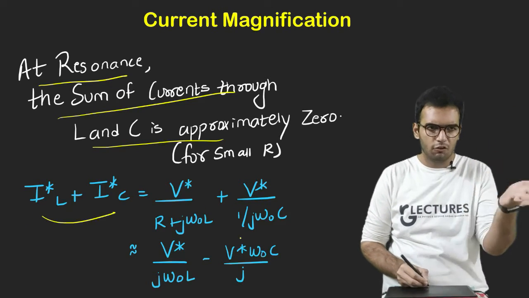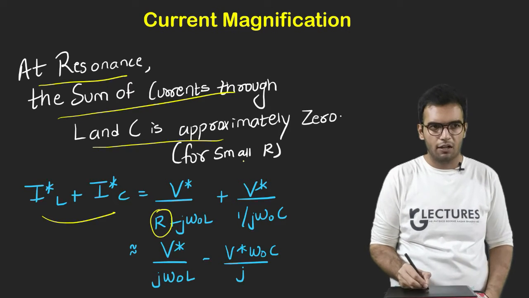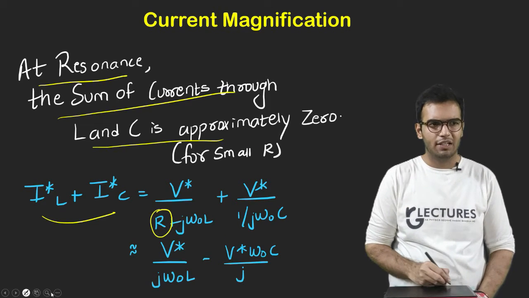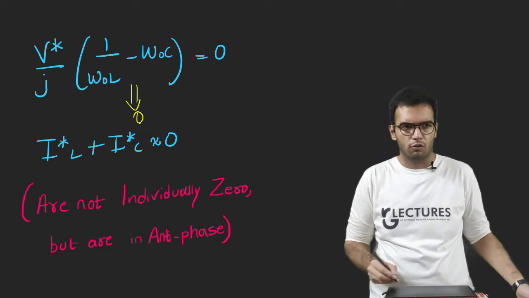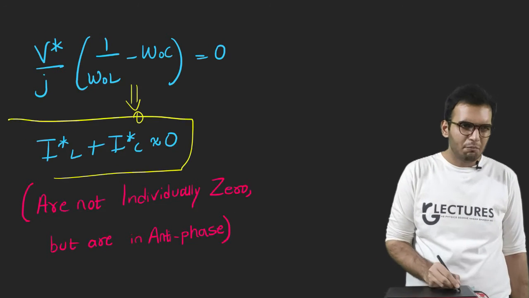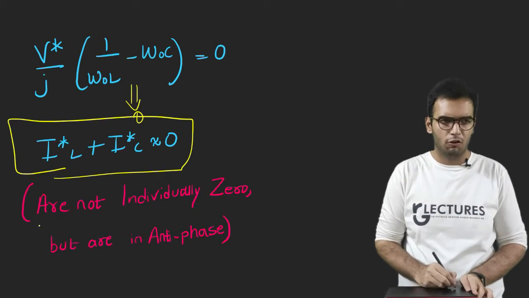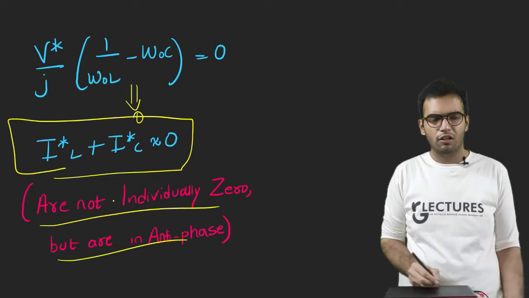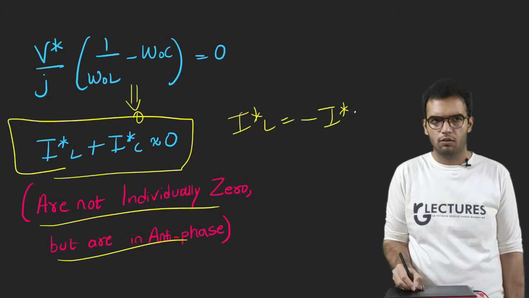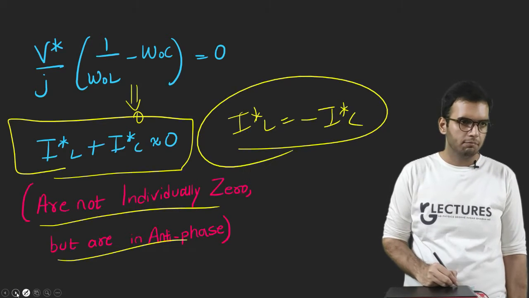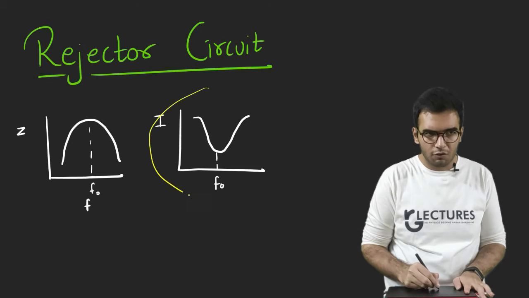Now we add these, and let us consider R to be 0. R is very small, so this will become 0. And finally, if I take this bracket, I know this term is already 0. So basically I will get a similar result as I got in the resonance case of series. They are not individually 0, but they are out of phase. I can write this as equal to this. It is called a rejector circuit because here the current is minimum.